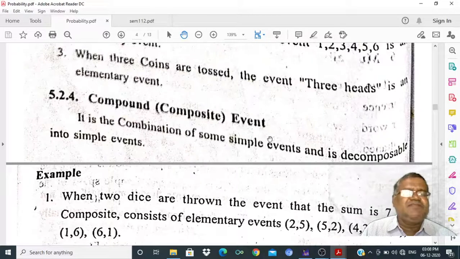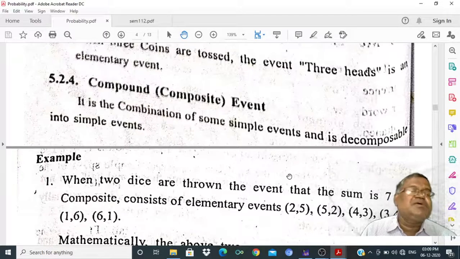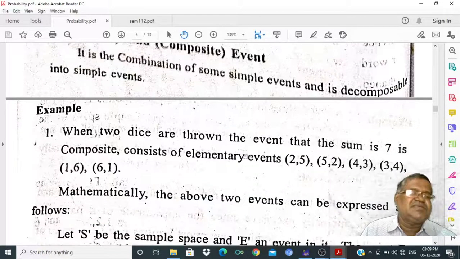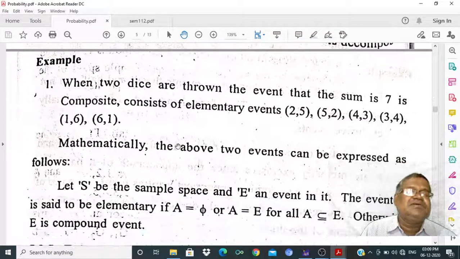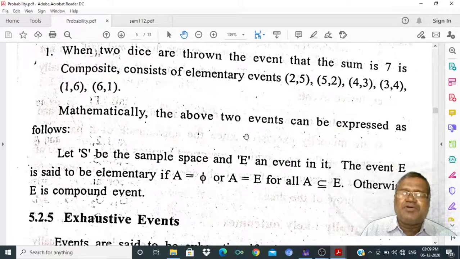Compound or composite events: a compound event is a combination of some simple events and is decomposable into several simple events. When 2 dice are thrown, the event that the sum is 7 is a composite event. It consists of the elementary outcomes 2 5, 5 2, 4 3, 3 4, 1 6, 6 1. We have already seen this in the example.